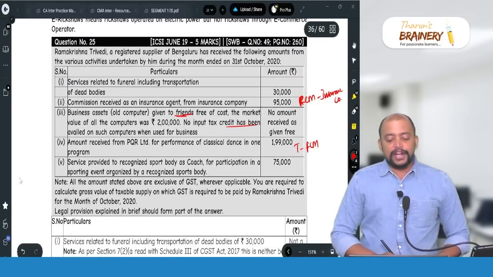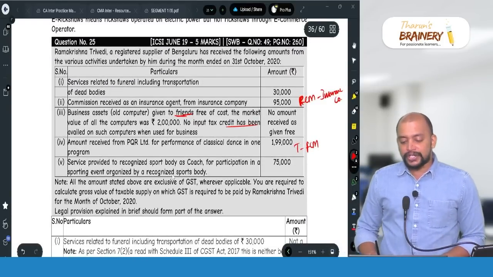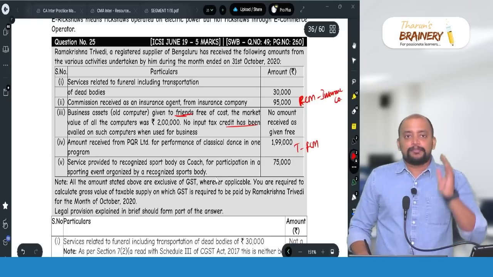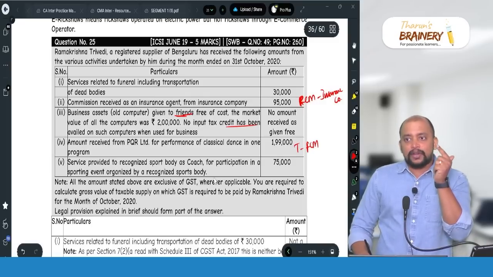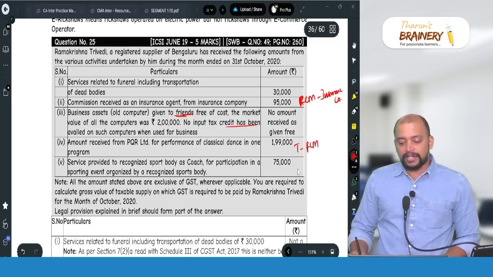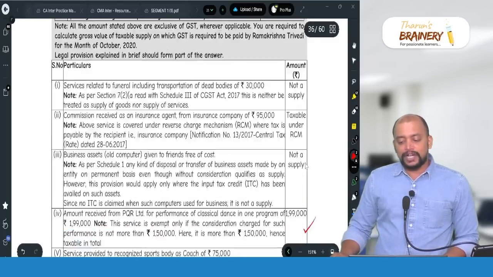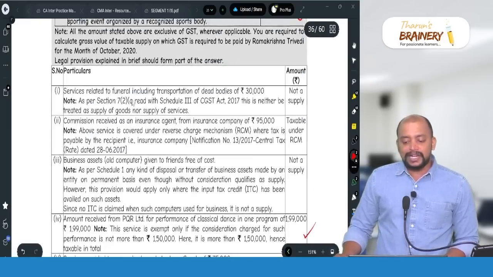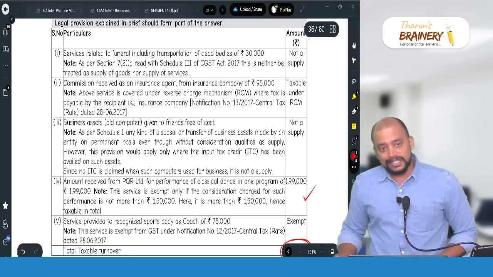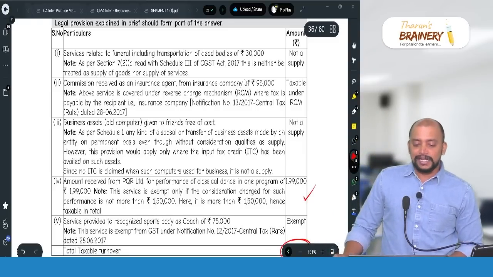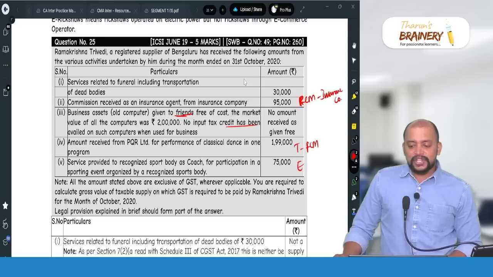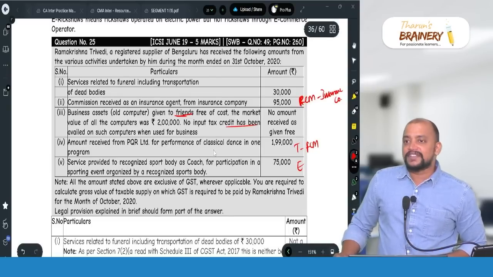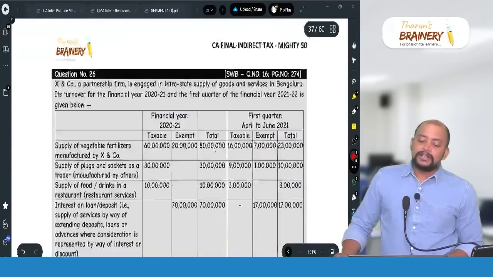Then service provided to a recognized sports body as a coach for participation in a sporting event organized by a recognized sports body. Player, referee, umpire, coach, team manager, exempted. So 75,000. So only 1,99,000 will be the taxable value. But we need to clearly write why it is taxable, not a supply, exempted, all those details. So this question, usually for 5 marks type, a mixture of all services they will give. Then next one,